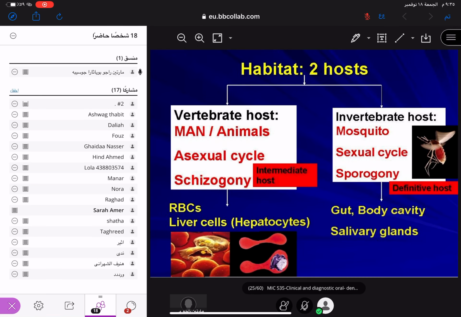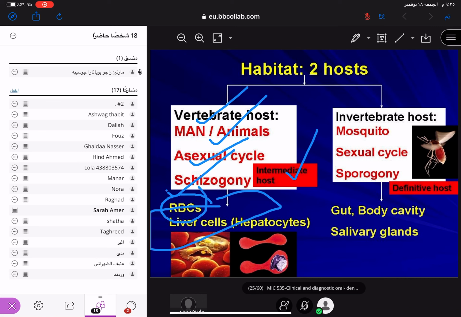And you know that life cycle we discussed. The life cycle is completed in one invertebrate host and one vertebrate host, that is man or animal. In man or animal, the asexual life cycle is happening. That asexual life cycle is called schizogony, happening in RBC and liver hepatocytes. So there are two schizogony: one in the RBC of the human blood cells, and one in the liver. That is the life cycle in the vertebrate.